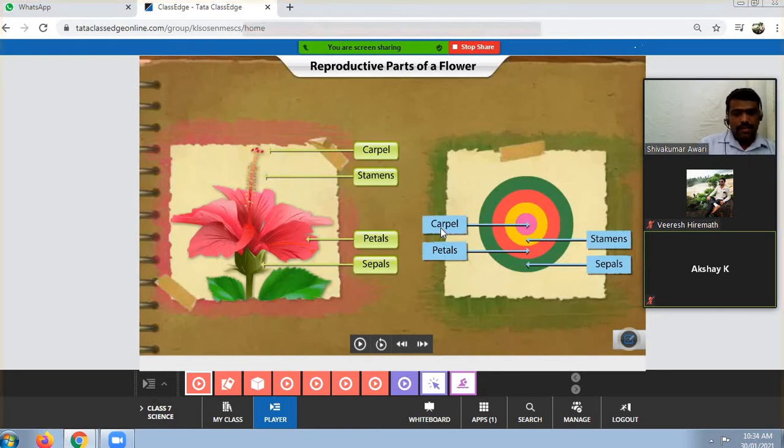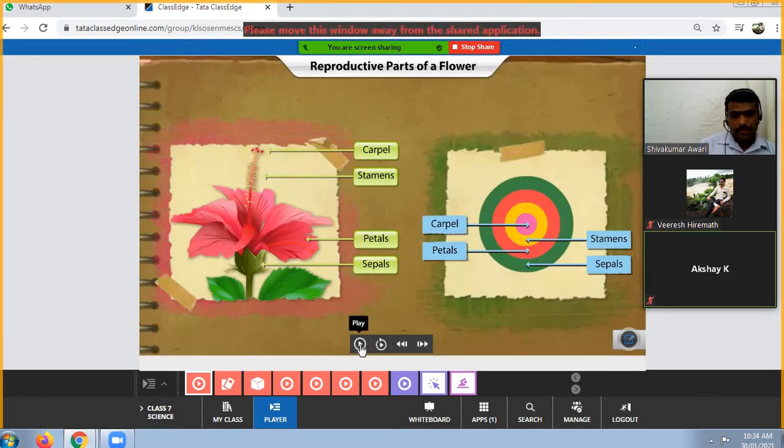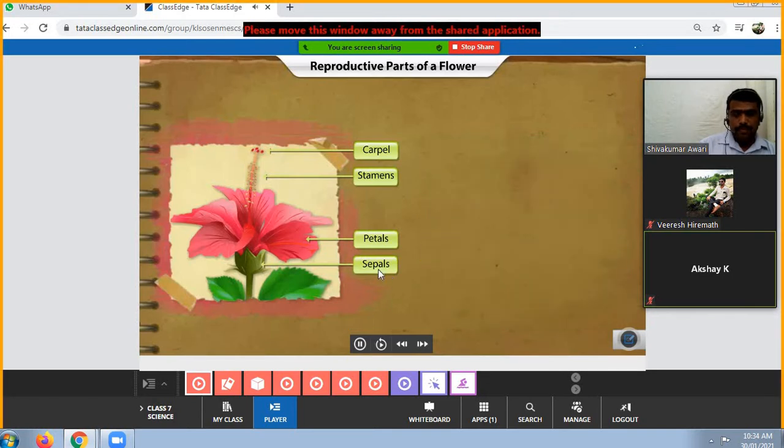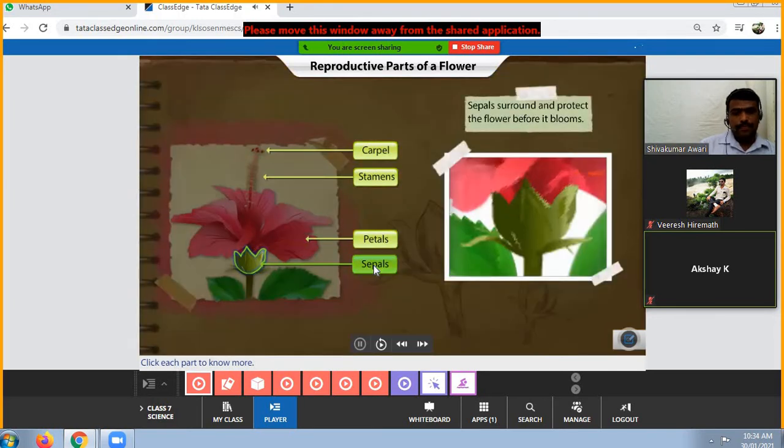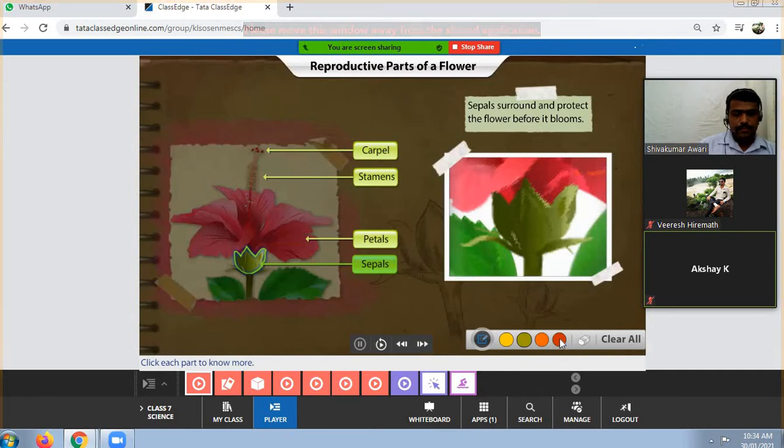First we are going to study the first part, that is sepals. Sepals are leaf-like structures that surround and protect the flower before it blooms. See here, these are the sepals. This part is called sepals.